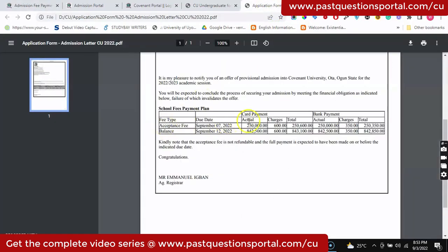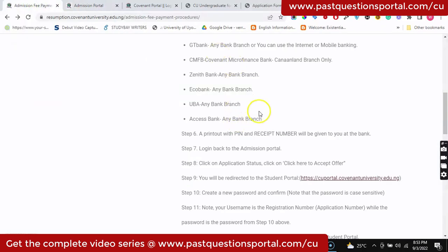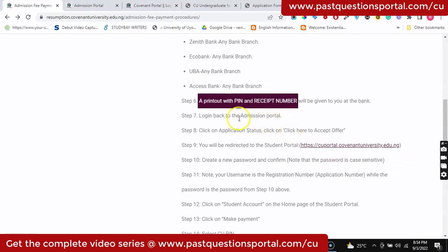Check, the acceptance fee is 250, balance is 842, depending, it could be higher or lower than this. What happens is when you make that payment, they're going to give you a printout to that effect. So you come back to the portal, the same portal, you log in.